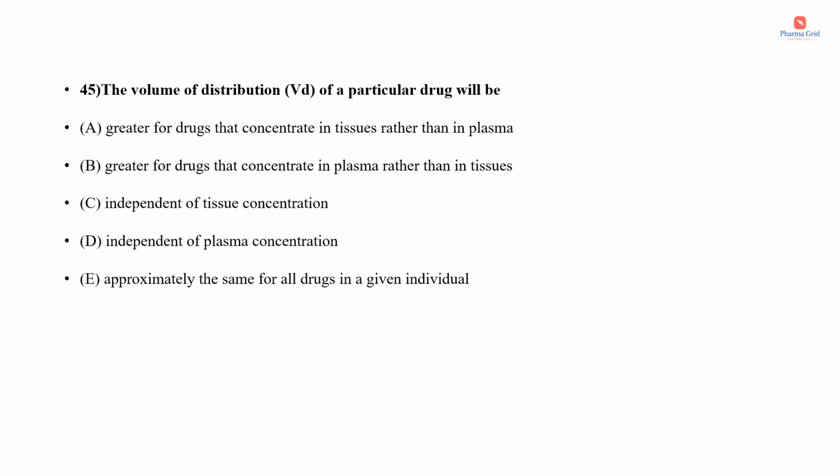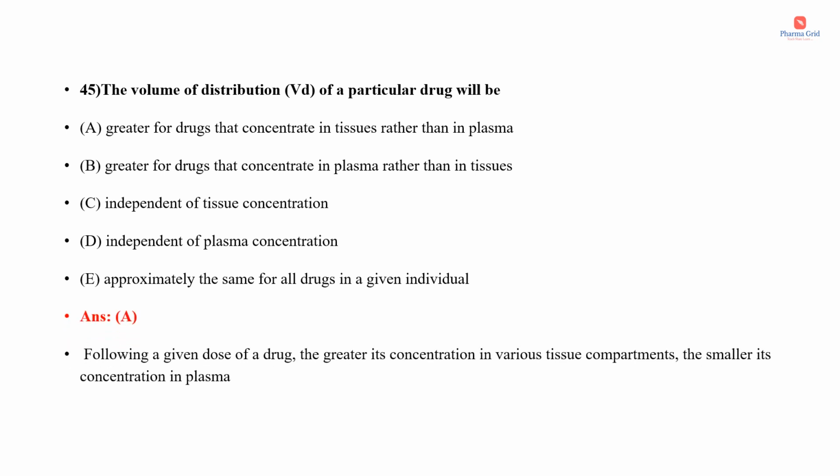The options are greater for drugs that concentrate in tissues rather than in plasma, greater for drugs that concentrate in plasma rather than in tissues, independent of tissue concentration, independent of plasma concentration, approximately the same for all drugs in a given individual. So the question they have asked us about is the relationship between the volume of distribution and the plasma protein binding. Here the correct answer is option A.